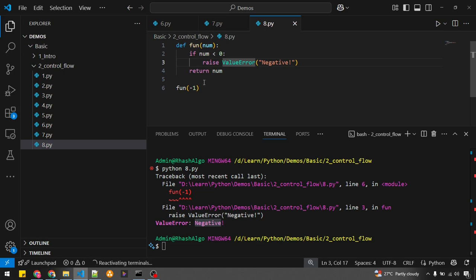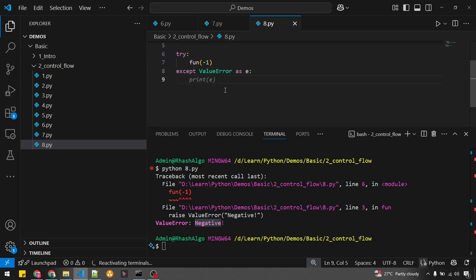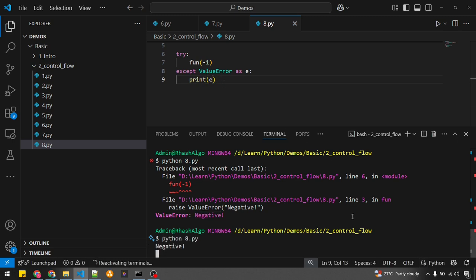It is in the same way: try, except, print here. If I want to assign the exception related reference or stack trace to a variable like e, I need to specify ValueError as e, and then I can print that. Now let me run this program again.